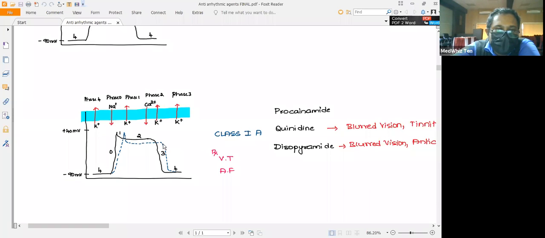That's why the repolarization phase is prolonged. So the action potential duration, from the depolarization till the end of repolarization, will be increased, and also the effective refractory period will be increased with the class 1A drugs.